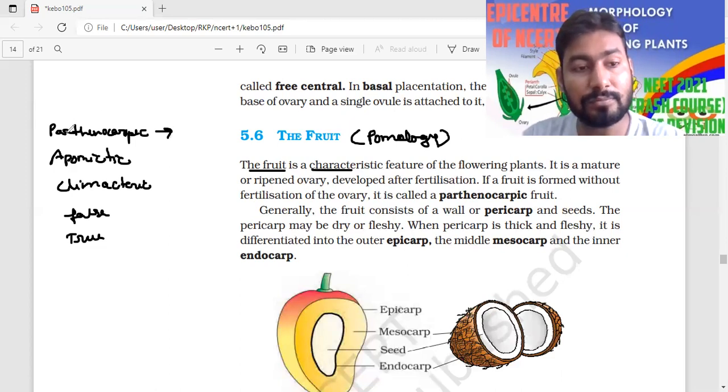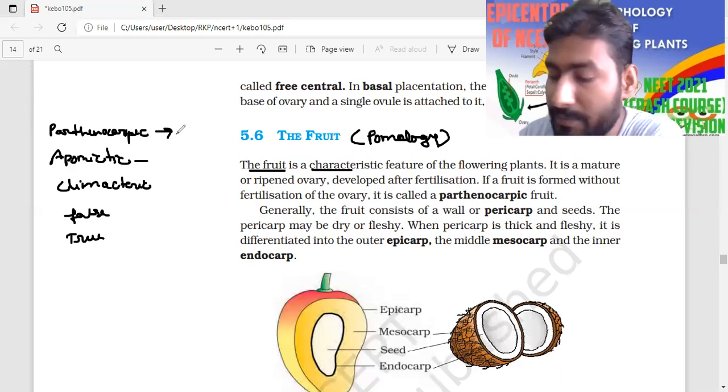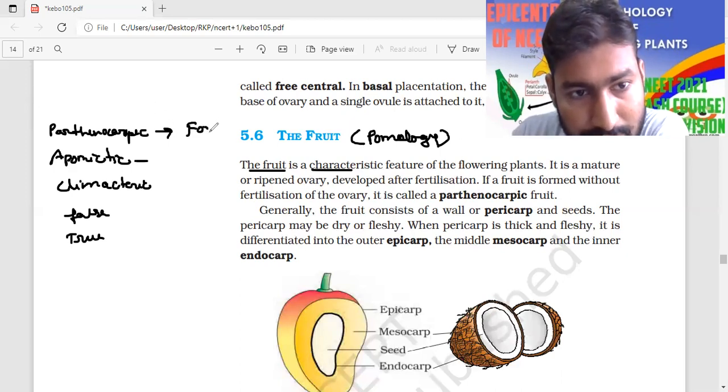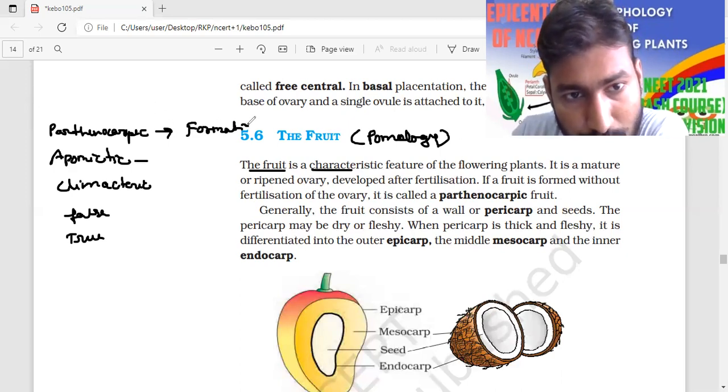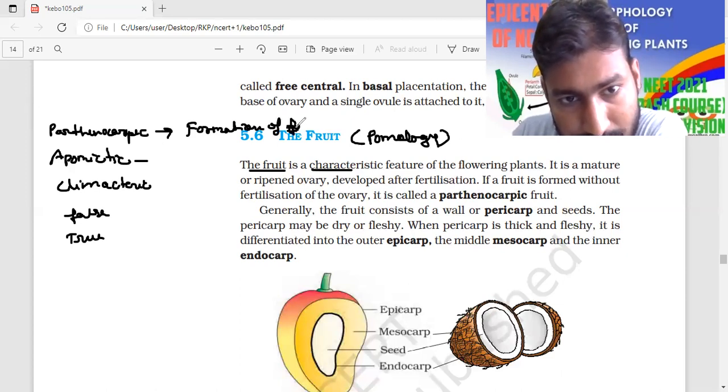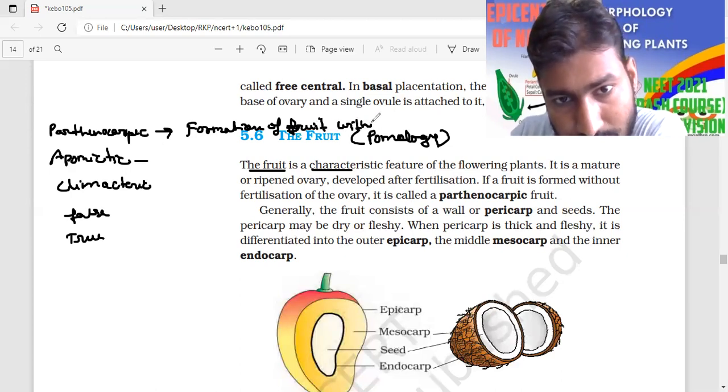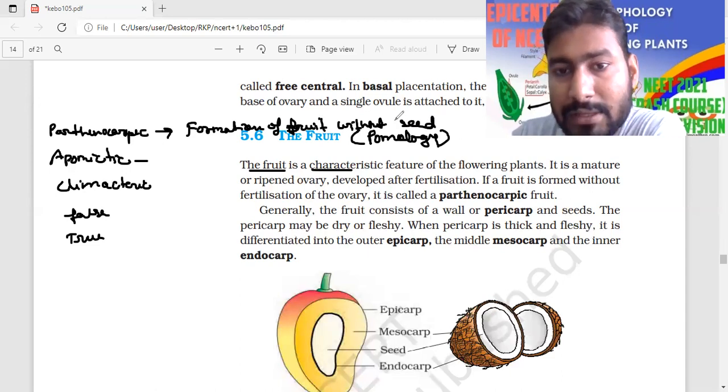Another is the apomictic. Listen to what I'm saying. Parthenocarpic means formation of fruit without seed. This is called parthenocarpic.